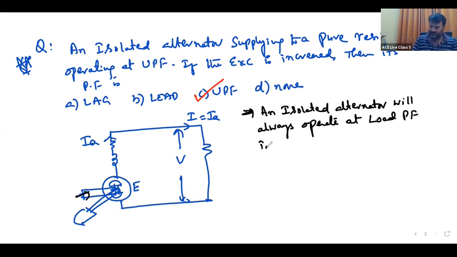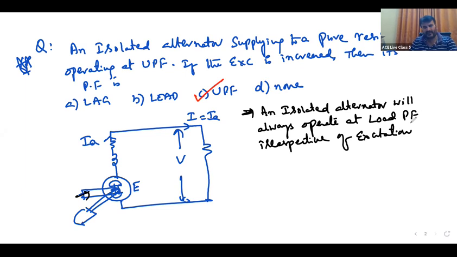Load power factor irrespective of excitation. An isolated alternator will always operate only at load power factor irrespective of excitation. Power factor of a single, isolated alternator means what? A single alternator, that is, not connected in parallel. The power factor of an isolated alternator cannot be controlled.